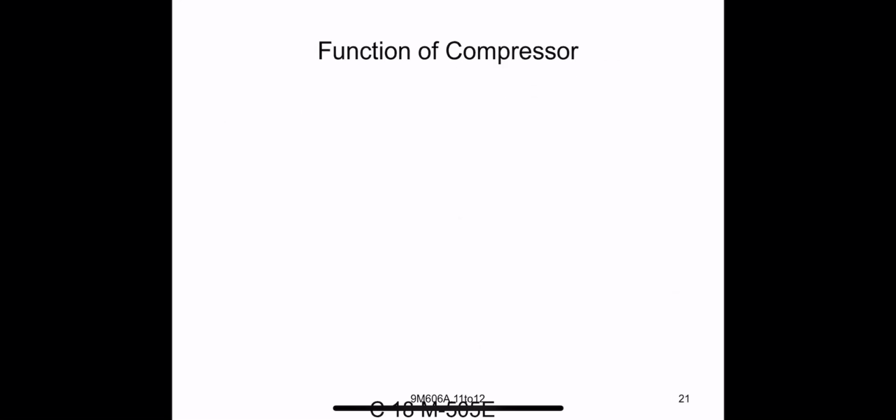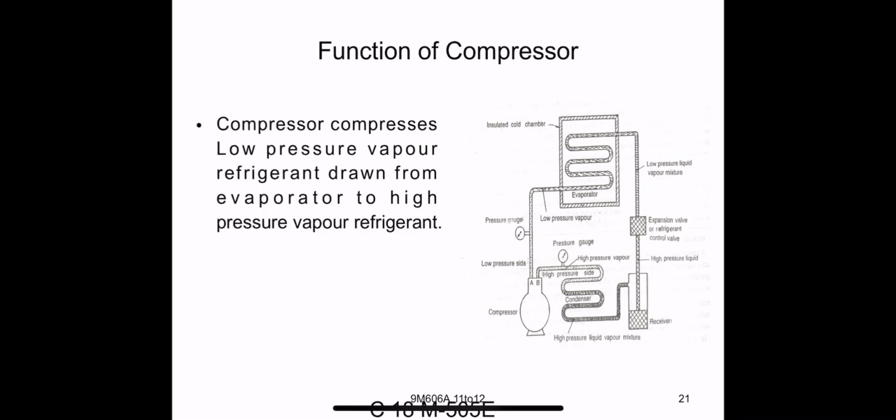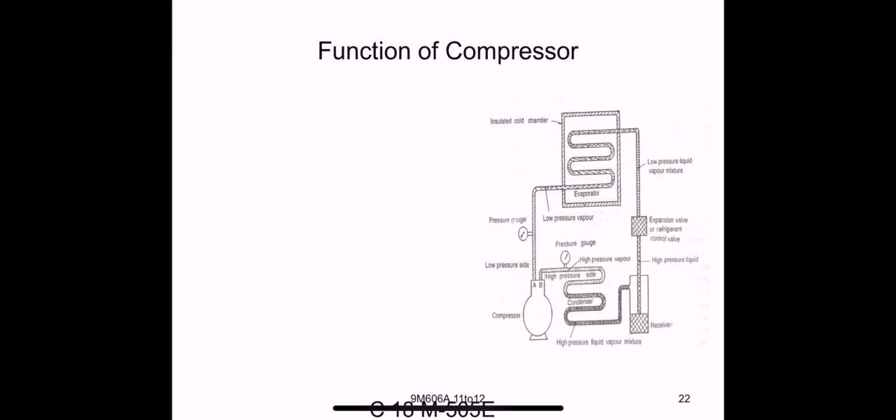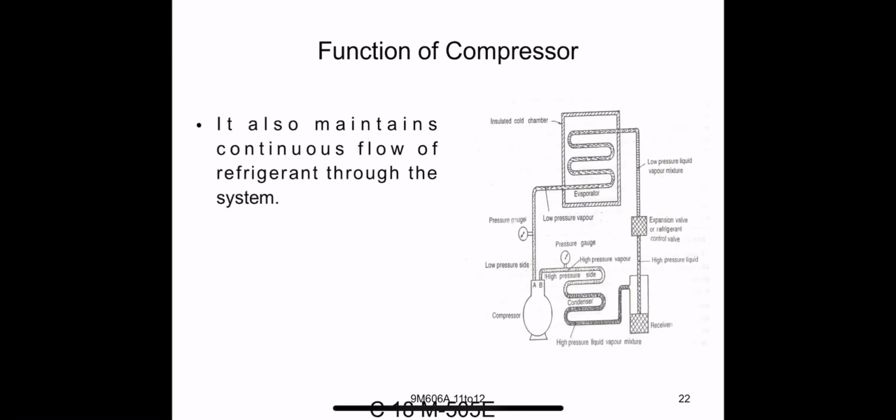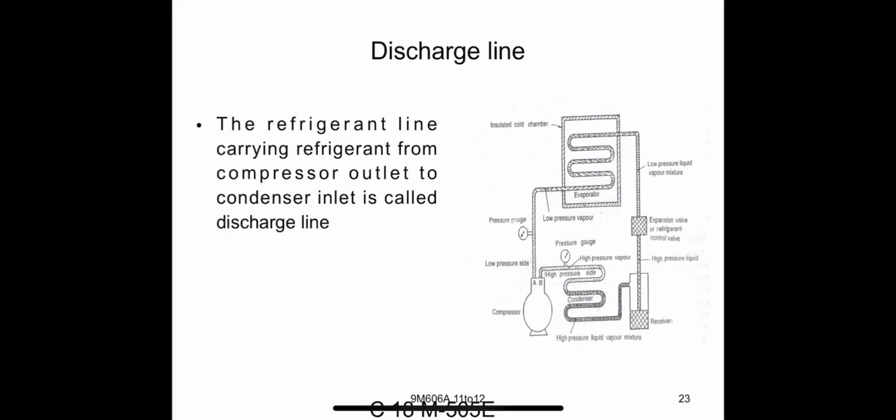What is the main function of the compressor? The compressor compresses the low pressure vapor refrigerant drawn from the evaporator to high pressure vapor refrigerant. The pressure and temperature increase here, and it also maintains the continuous flow of refrigerant through the system. Next, the discharge line: the refrigerant line carrying refrigerant from the compressor outlet to the condenser inlet is called the discharge line.